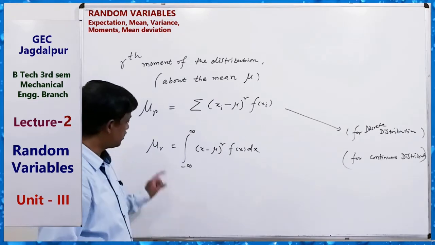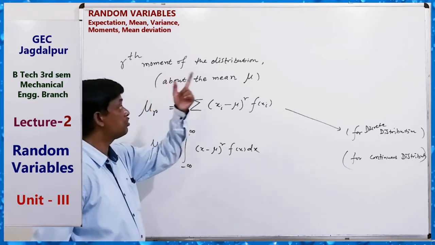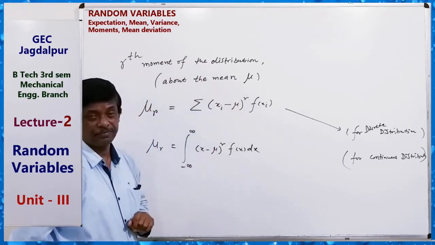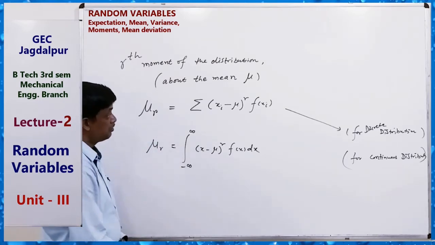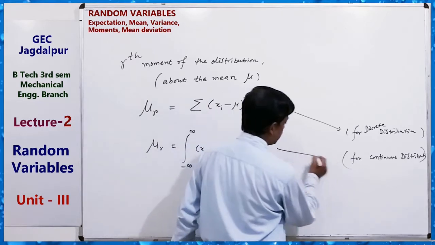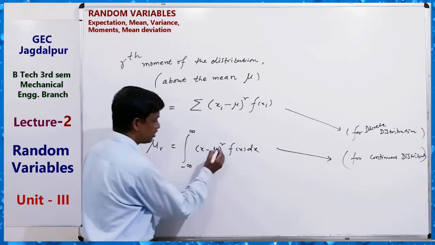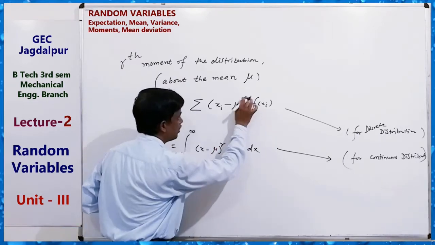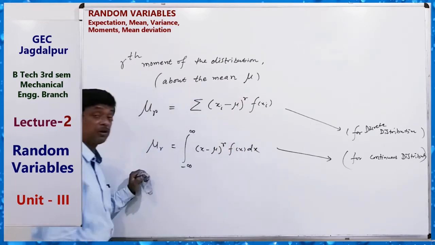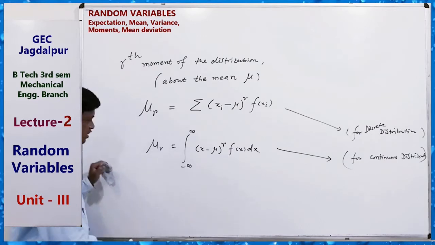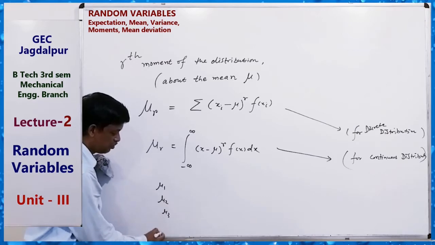Mu r means the rth moment of the distribution about the mean. Clear? Now this is for a continuous distribution. The power is r, power r everywhere.